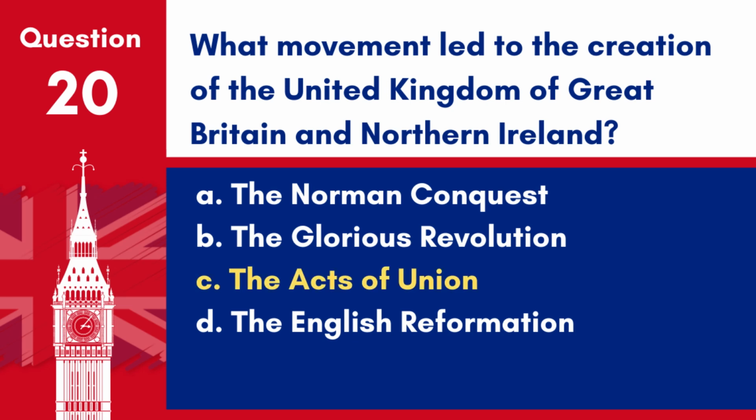Answer C. The Acts of Union. The Acts of Union 1707 united England and Scotland into Great Britain, and the Act of Union 1800 added Ireland, creating the United Kingdom of Great Britain and Northern Ireland.